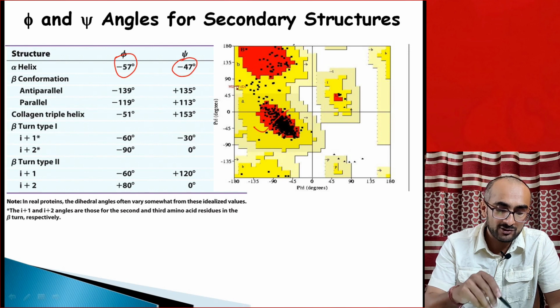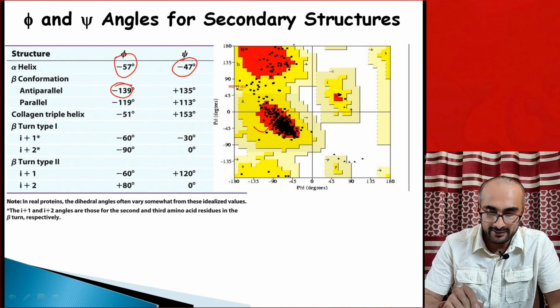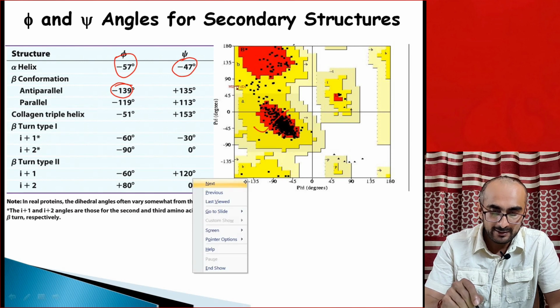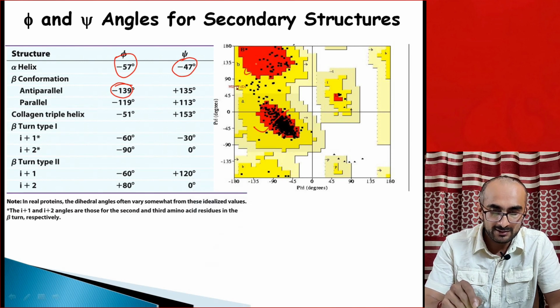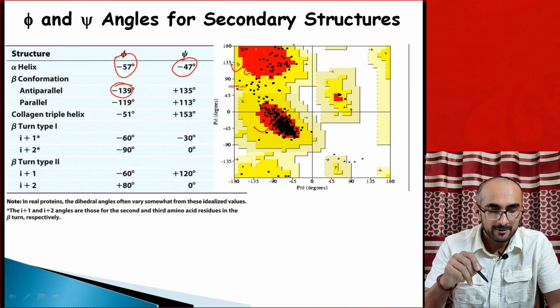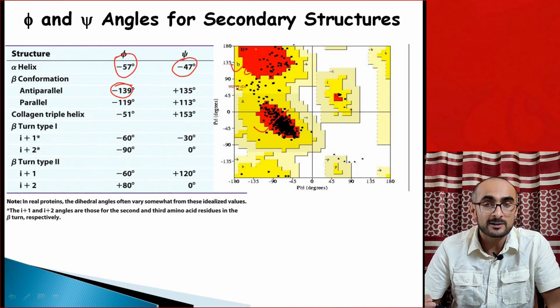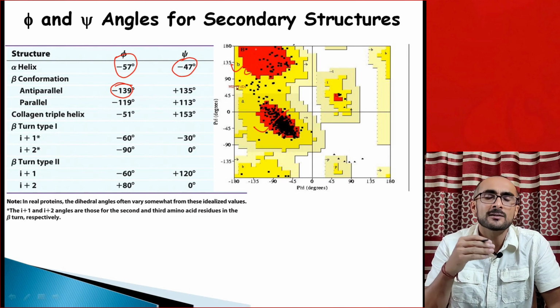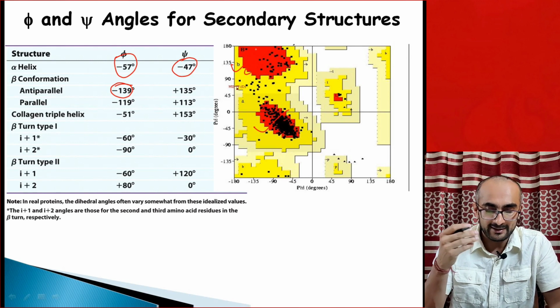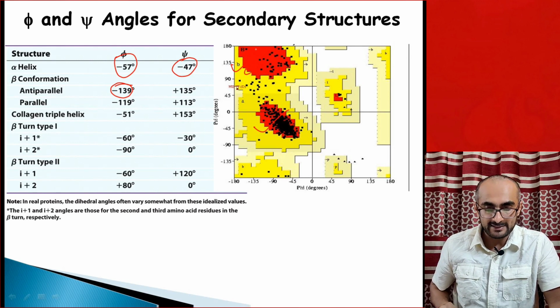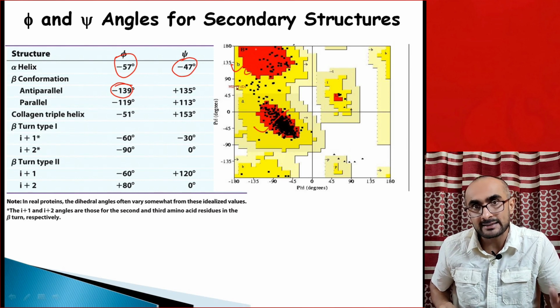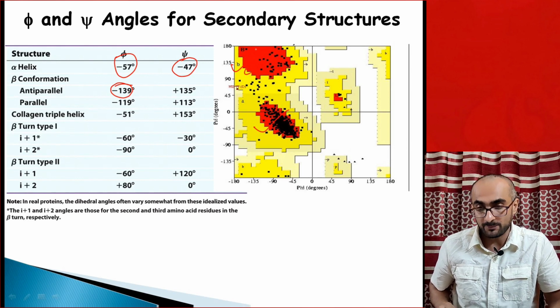Similarly, for beta conformation, the value of phi is minus 139, somewhere here, and it goes up to here, so this is the area occupied by beta sheets. Even beta turns, surface turns and loops have specific phi and psi rotation values in order to acquire that shape in the protein.